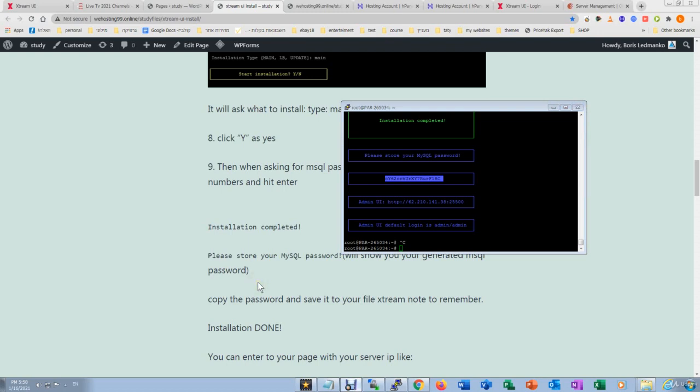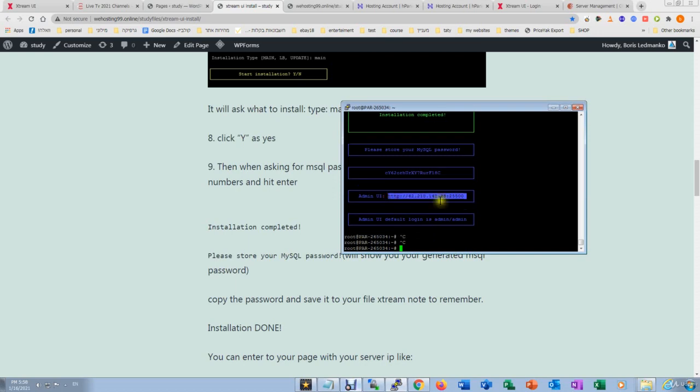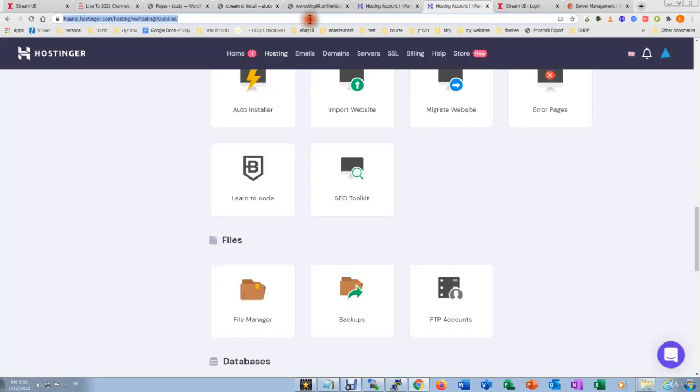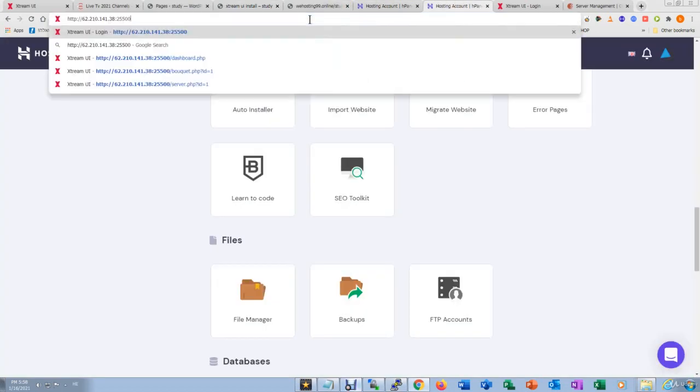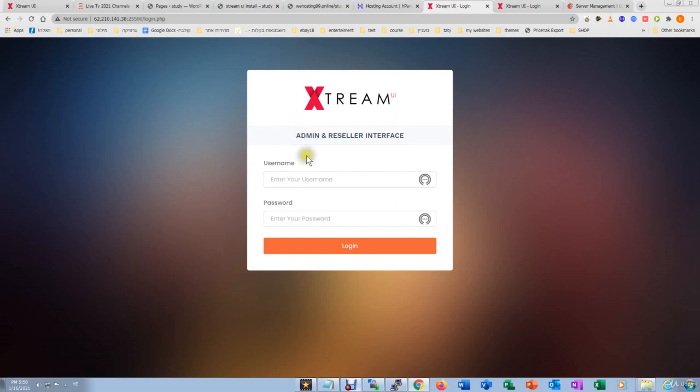Just one additional thing. When we finish the installation, you can go directly to your panel. So if we go here and click Control V, here it is.